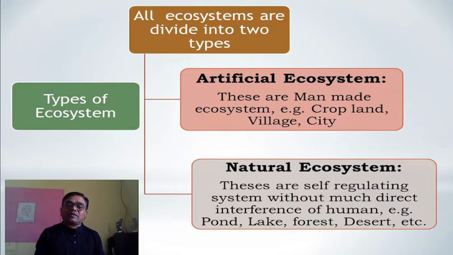The natural ecosystems are self-regulating systems without much direct interference from humans. So the main difference between the artificial and the natural one is that where the human being is involved, it is the artificial ecosystem, and where the human being is not interfering, it is the natural ecosystem. It means naturally created ecosystems like the pond, lake, forest and desert ecosystem. There are a lot of examples, and nowadays the study of how artificial ecosystems impact natural ecosystems is a separate branch. This is a new research area for ecologists.